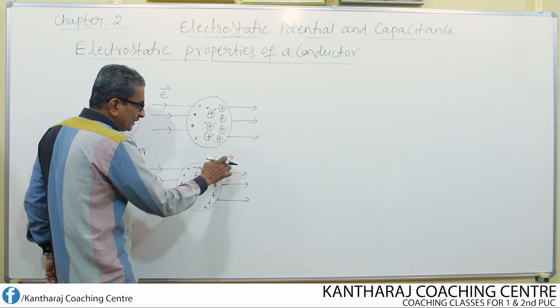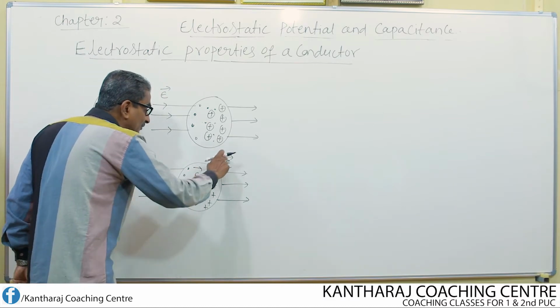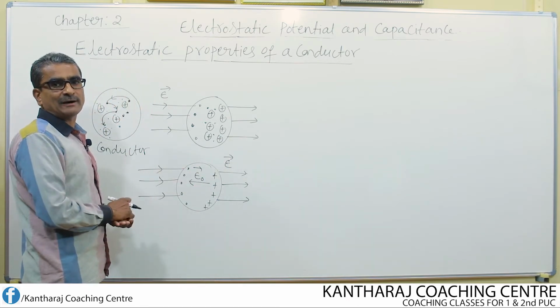Since these two fields are opposite and also equal to one another, magnitude-wise they are equal, direction-wise they are opposite.